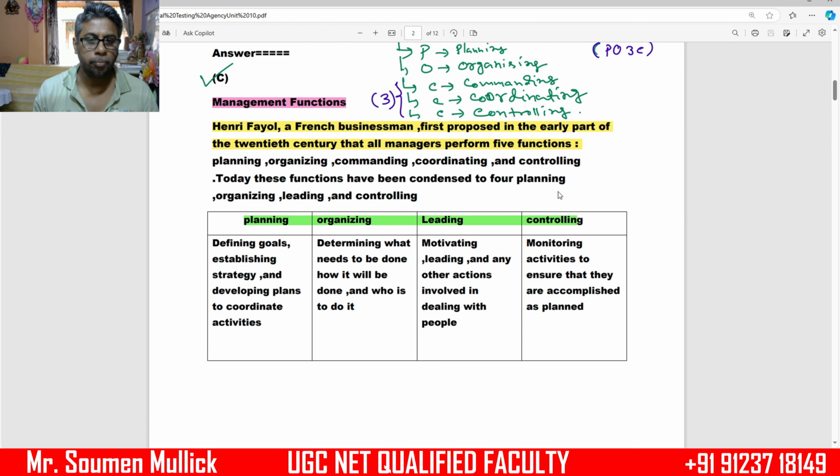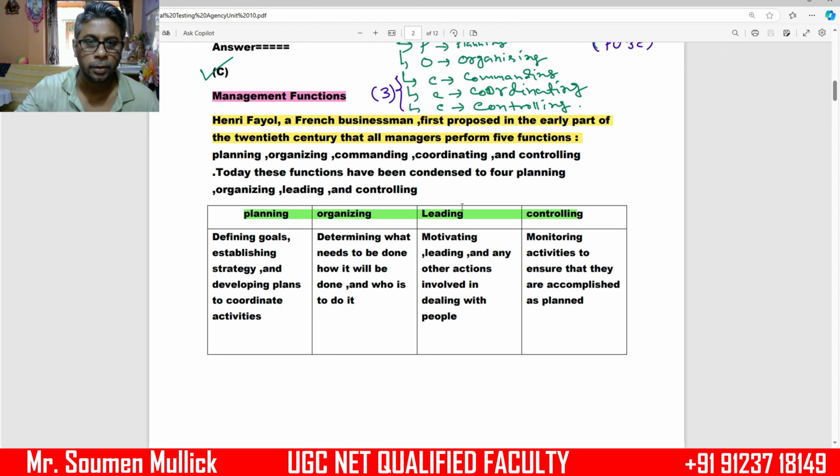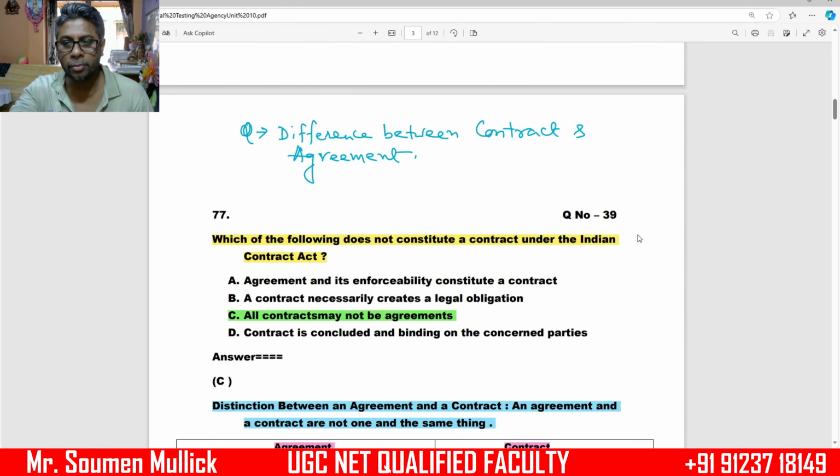So these 4, planning, organizing, leading and controlling, are today considered the important functions of management. So our next question, number 39.